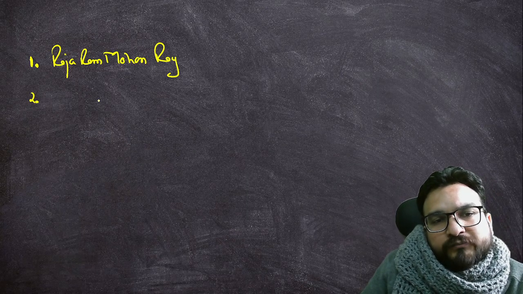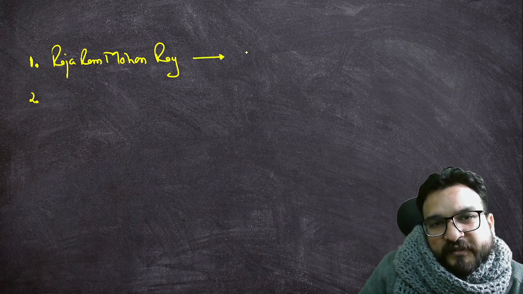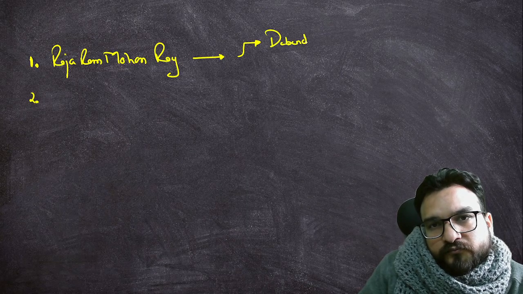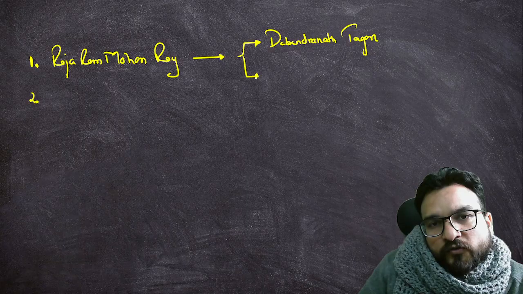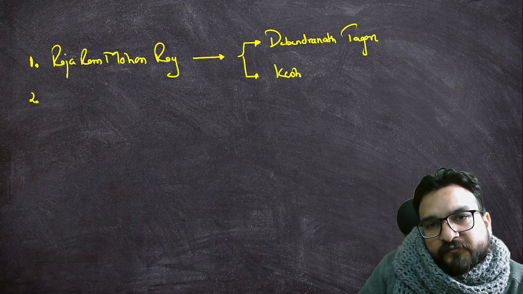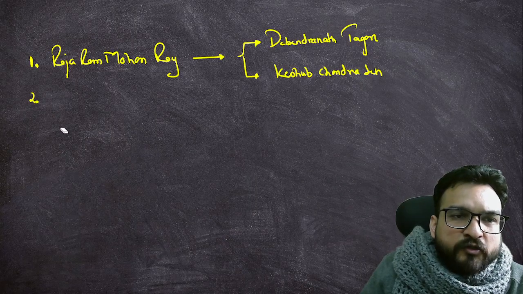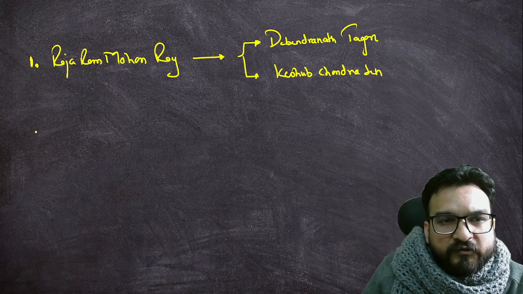Second, under this, we will be studying Raja Ram Mohan Roy and the Brahmo Samaj. We will be understanding about Devendra Nath Tagore and his contribution, and Keshab Chandra Sen and his contribution. This we will cover in one go because they are associated somehow with the Brahmo Samaj only. What is Brahmo Samaj, what not, we will be understanding.